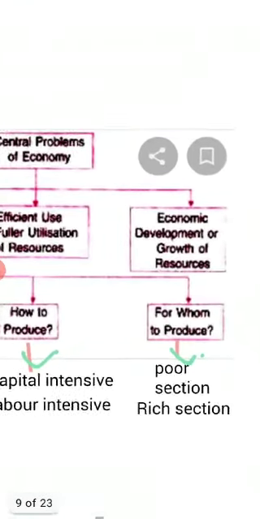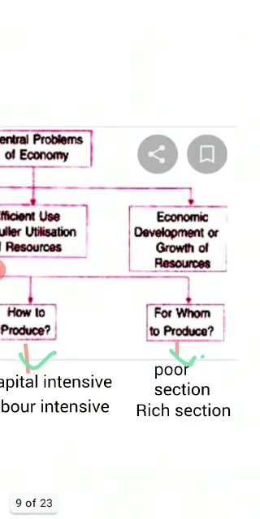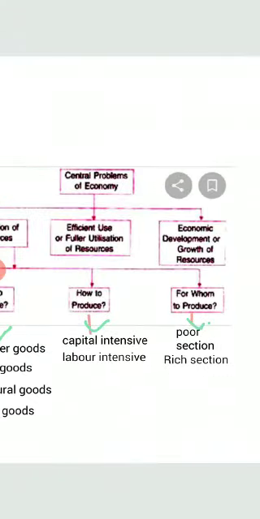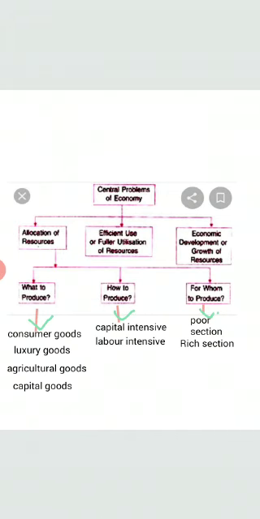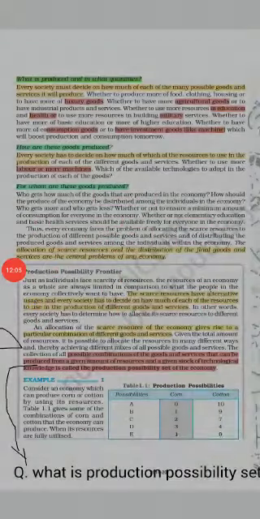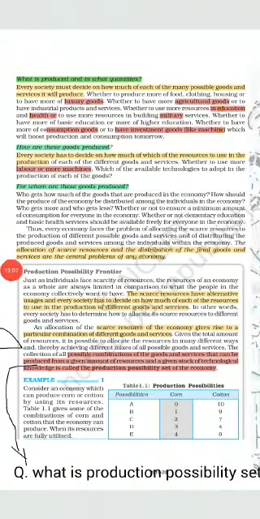The third problem that arises here is for whom to produce. Whether to produce basic or consumer goods for the poor section of the society or luxury goods for the rich section of the society. So the goods should be produced in a way that will lead to the balanced growth of the economy. Now we will discuss all these three problems through these paragraphs.